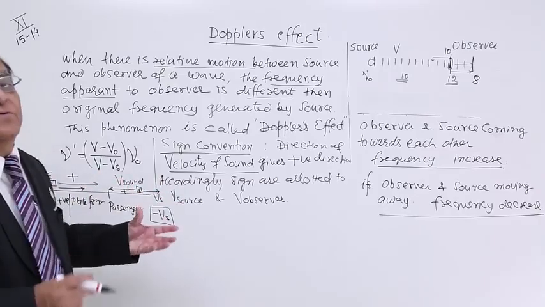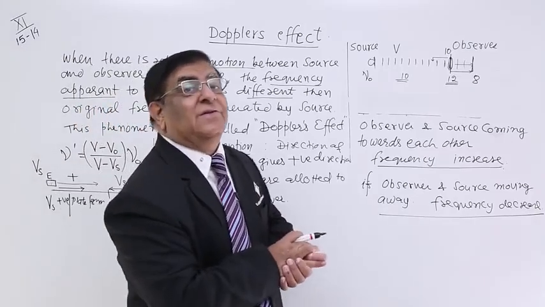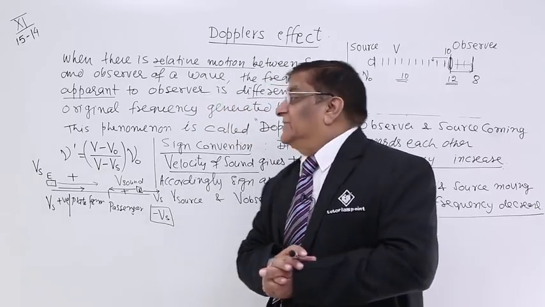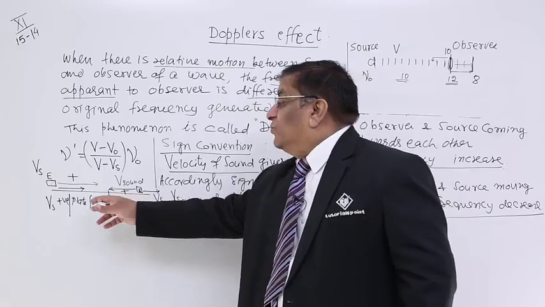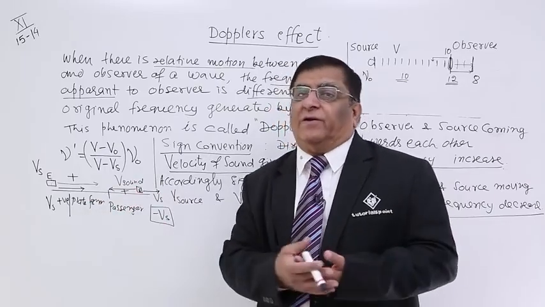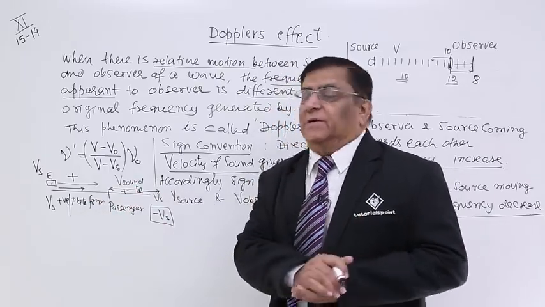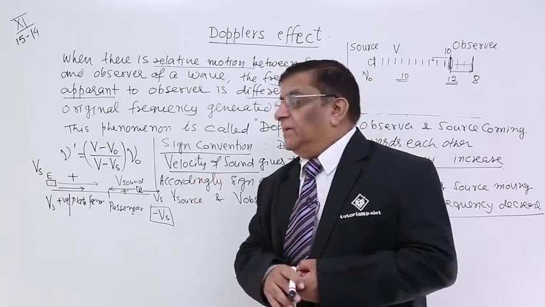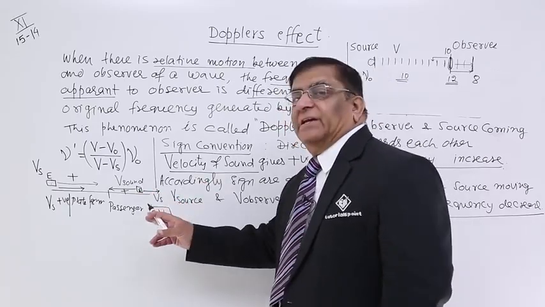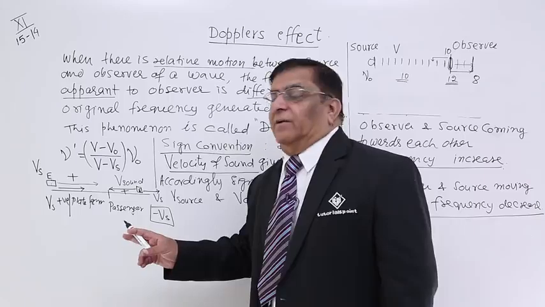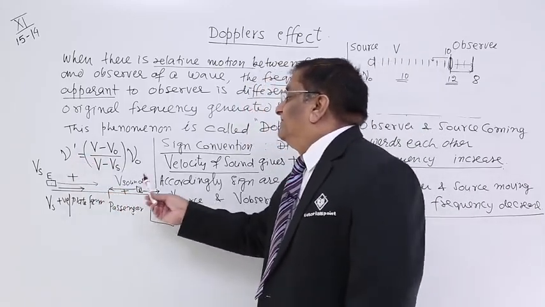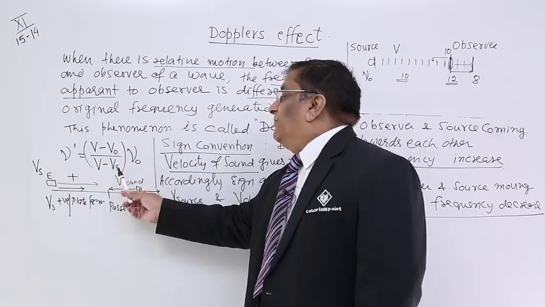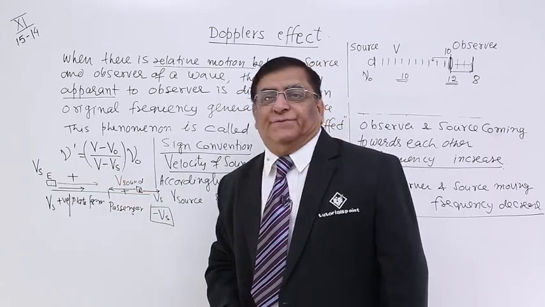This is what makes the difference in the reference, and this is known as sign convention. If the passenger is moving, we will decide it accordingly, and that we will see in the numericals to come. So according to this sign convention, we put the values in this relation: velocity of observer, velocity of source.